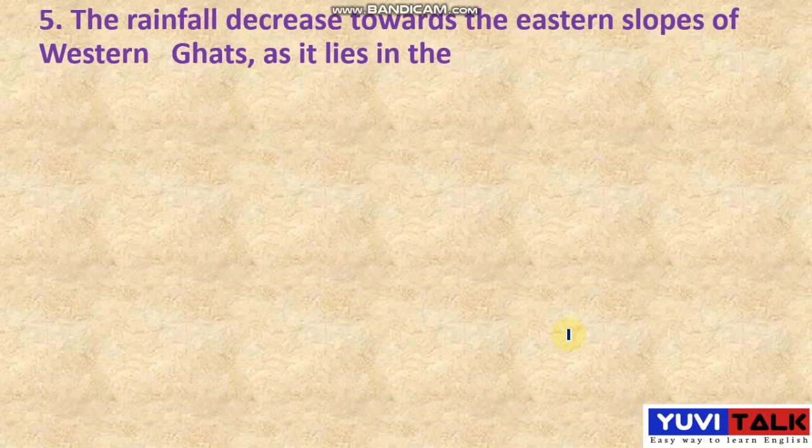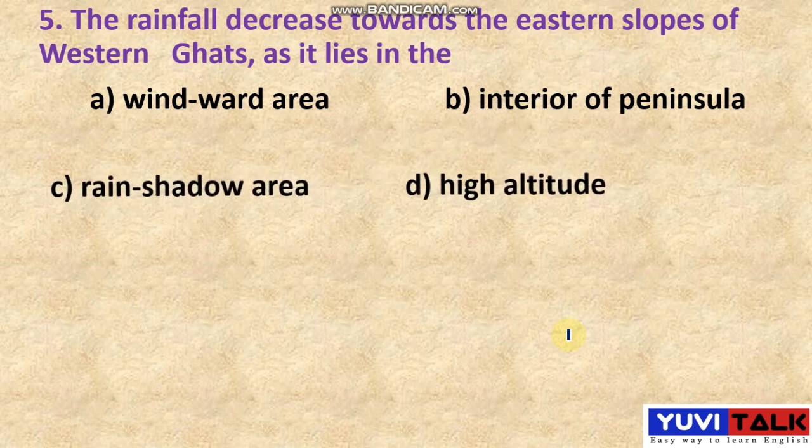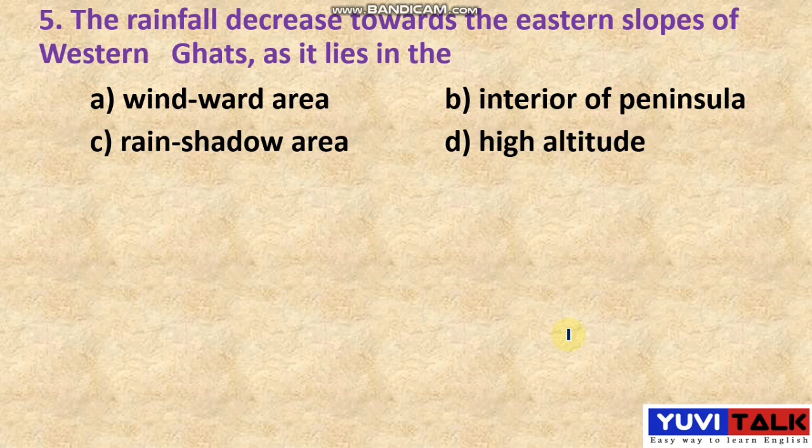The 5th question is, the rainfall decreases towards the eastern slopes of Western Ghats as it lies in the. Okay, try to understand the question properly. Don't be confused. The rainfall decreases towards the eastern slopes of Western Ghats as it lies in the. Option A, windward area. Option B, interior peninsula. Option C, rain shadow area. Option D, high altitude. So what do you think?